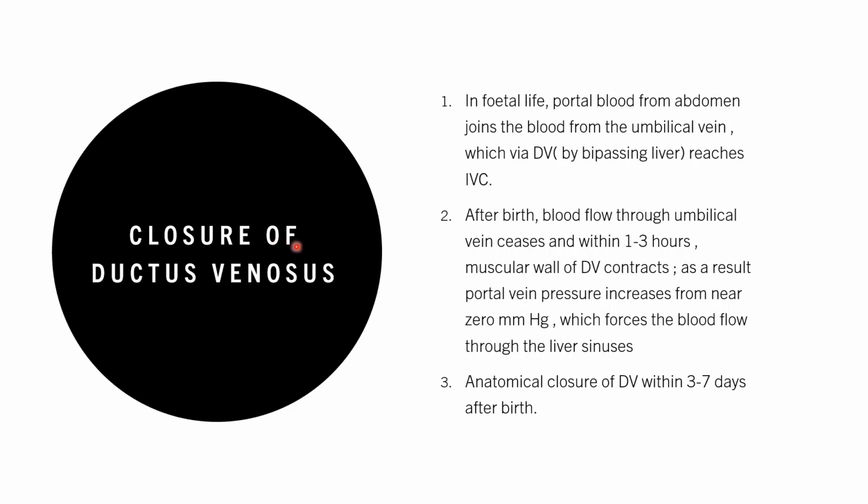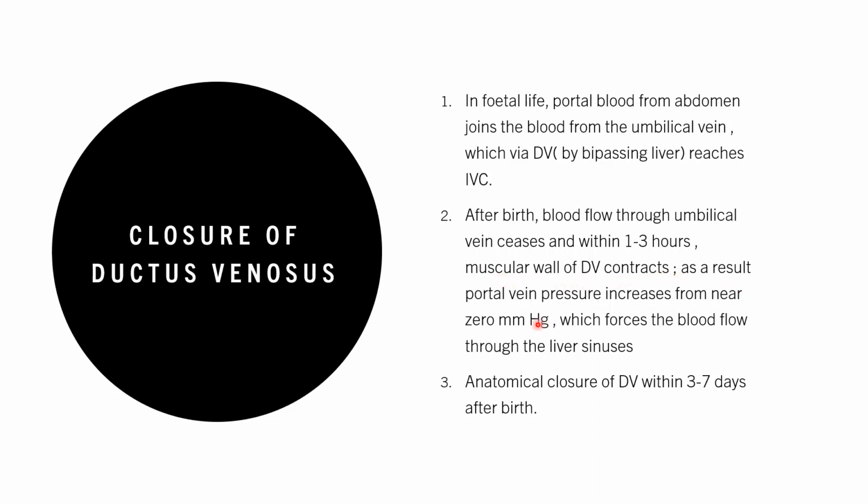The third one is closure of ductus venosus. In fetal life, portal blood from the abdomen joins the blood from the umbilical vein, which via ductus venosus, by bypassing the liver, reaches the inferior vena cava. After birth, blood flow through the umbilical vein ceases and within 1 to 3 hours, the muscular wall of ductus venosus